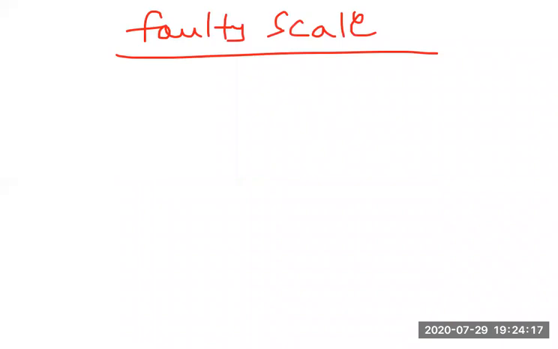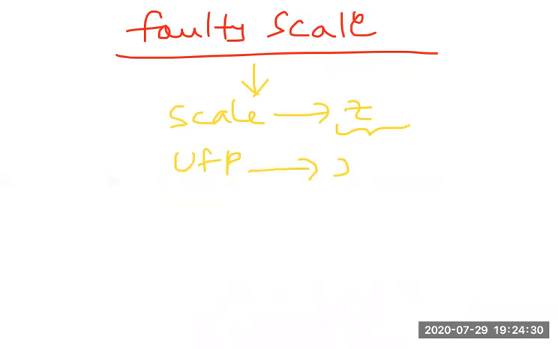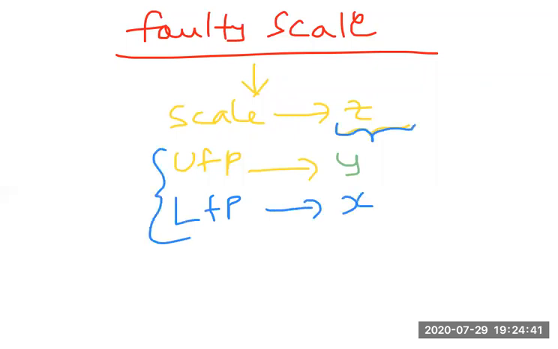Let us take the last one, the faulty scale. It's nothing but not a separate one. It's an error. Suppose a scale is given with error, then we treat it as a faulty scale. Generally, the faulty scale is denoted as Z. The upper fixed point, UFP, is given as Y, and the lower fixed point is given as X. So the scale name is denoted with Z, upper fixed point Y, lower fixed point X.